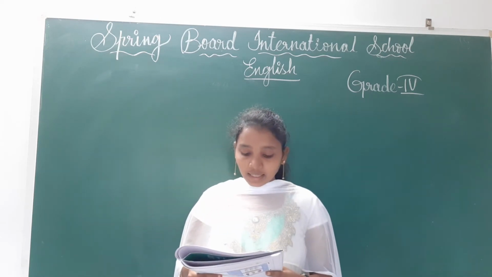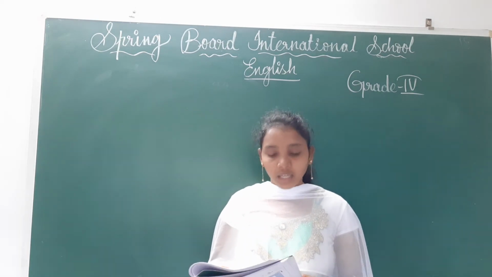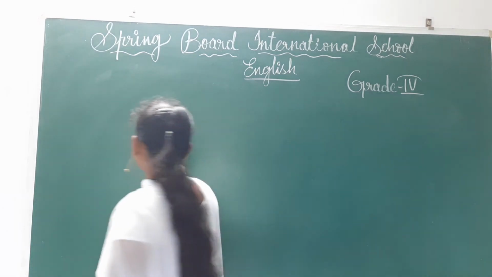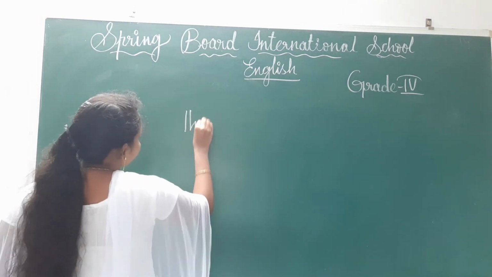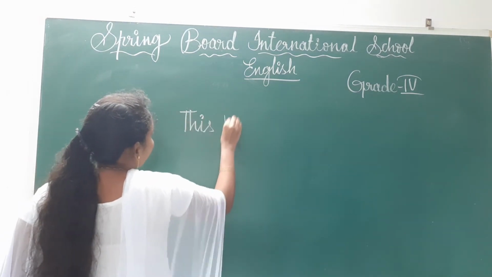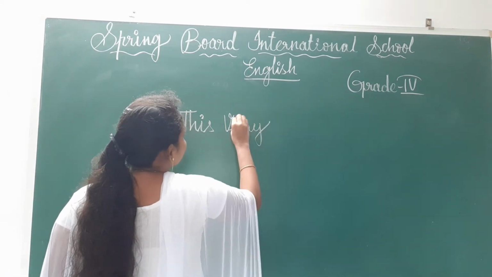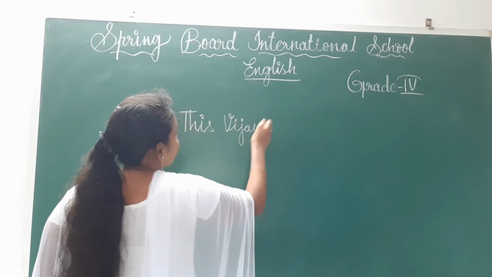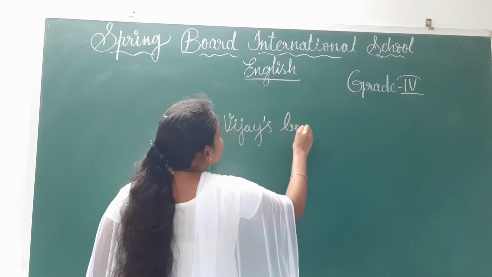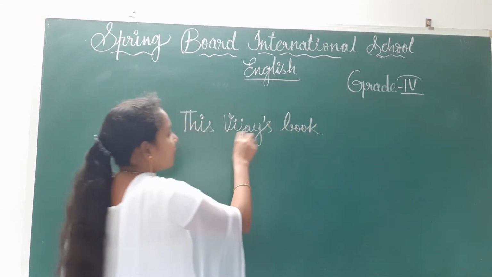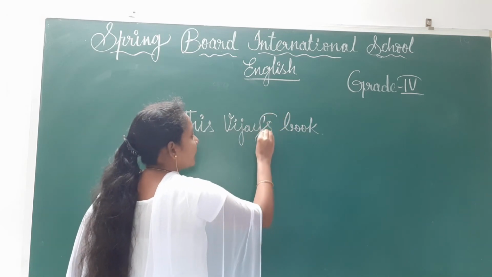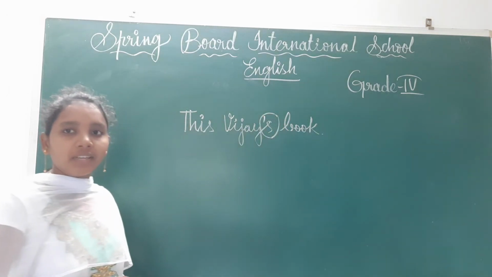That way, like that we will use the apostrophe s, children. See, this is Vijay's book. That means this book belongs to Vijay.